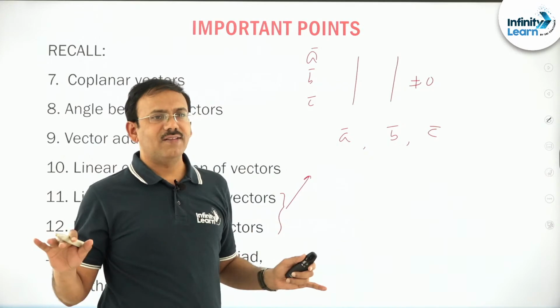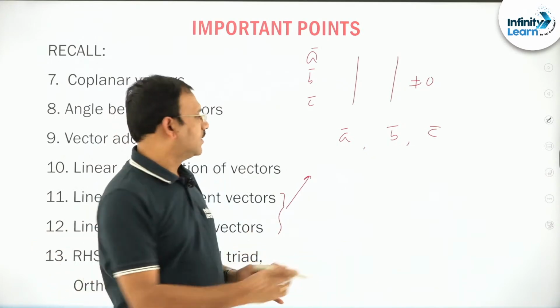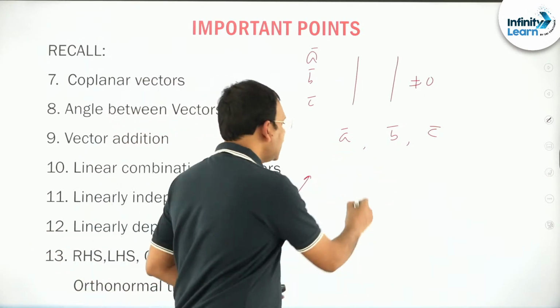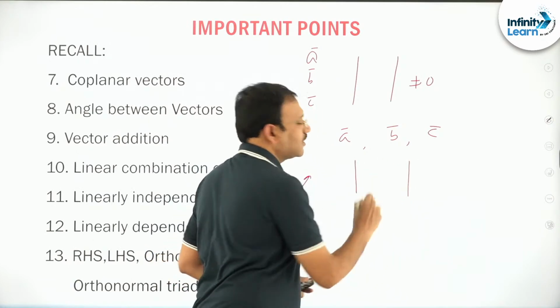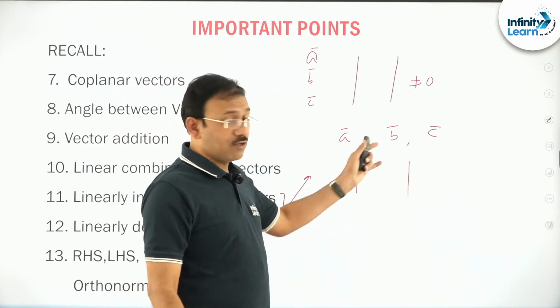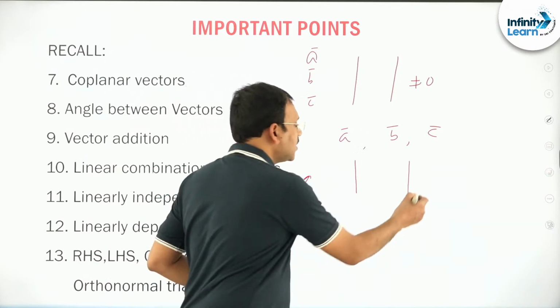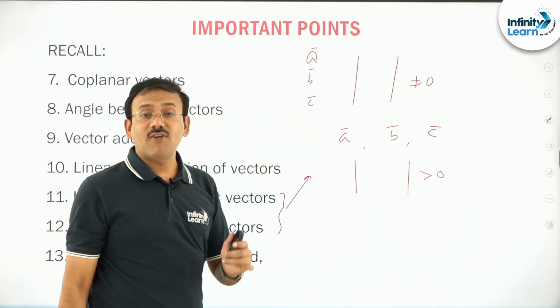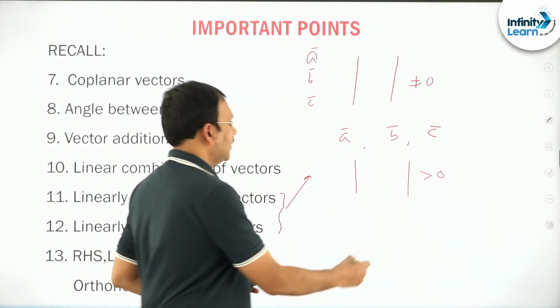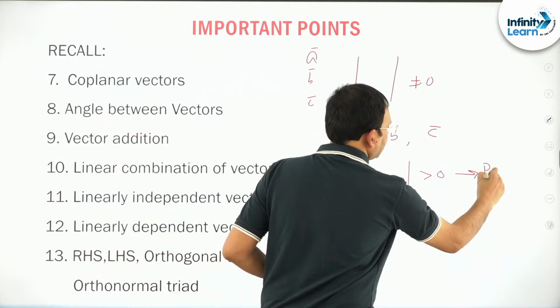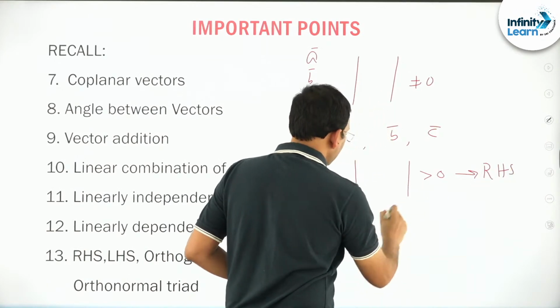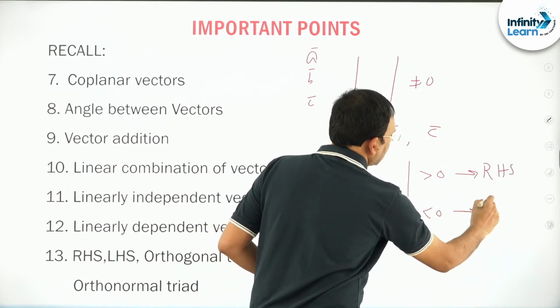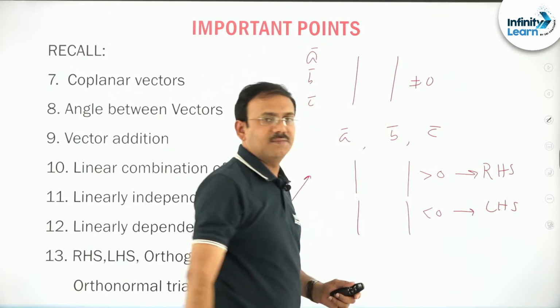We don't require this. I don't want to confuse you. If three vectors are given, simply take their determinant in the same order; you should not change the order. If this determinant is positive, we say that those three vectors form a right handed system. If the determinant is negative, we say that they form a left handed system.